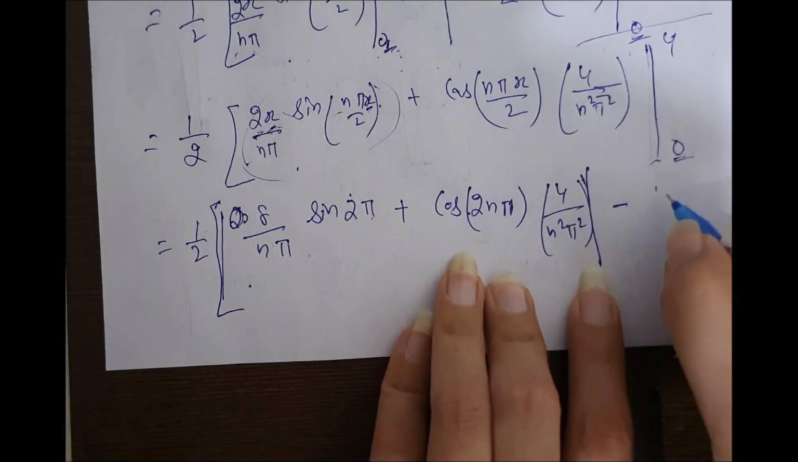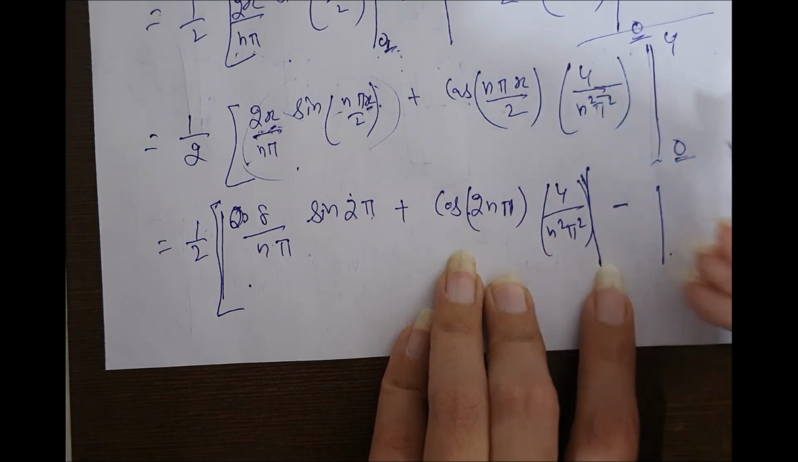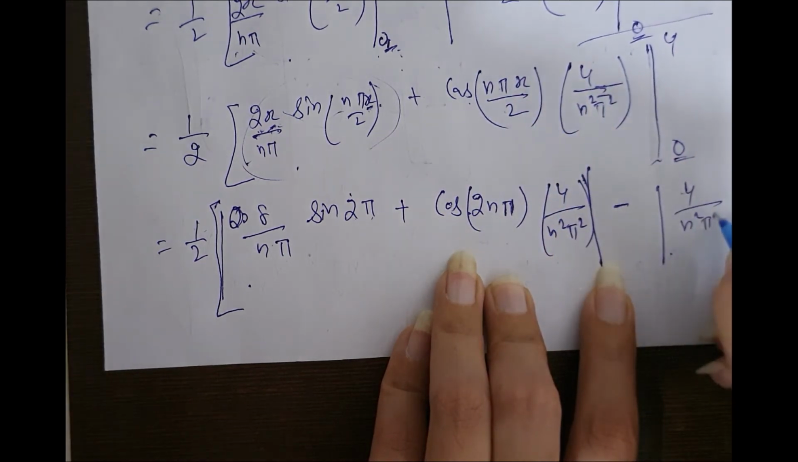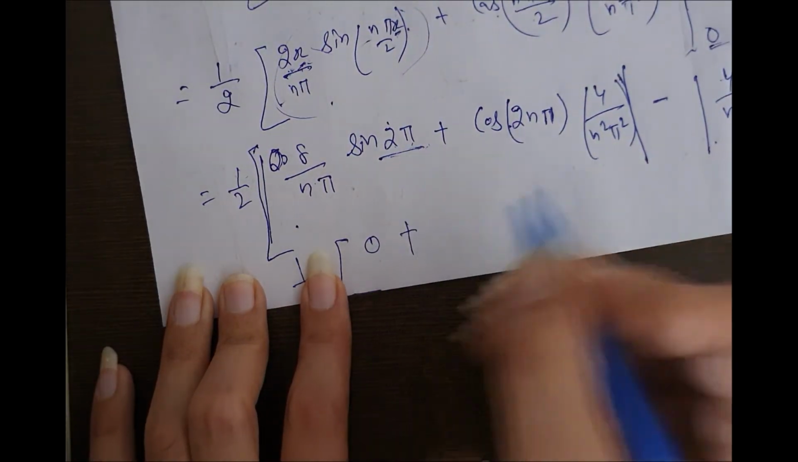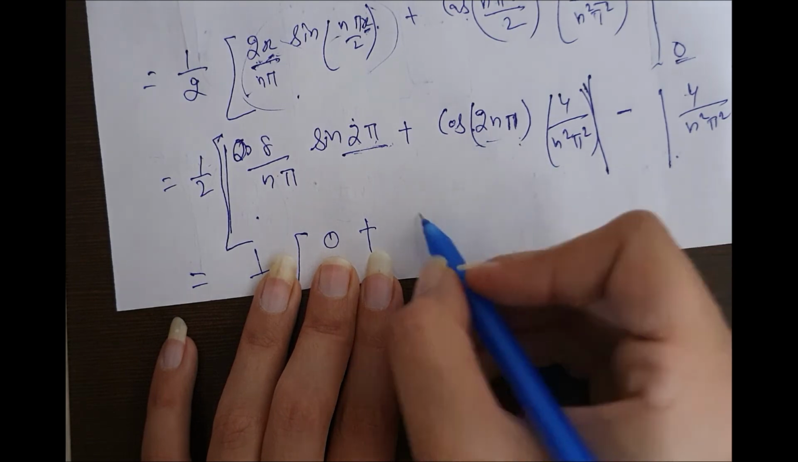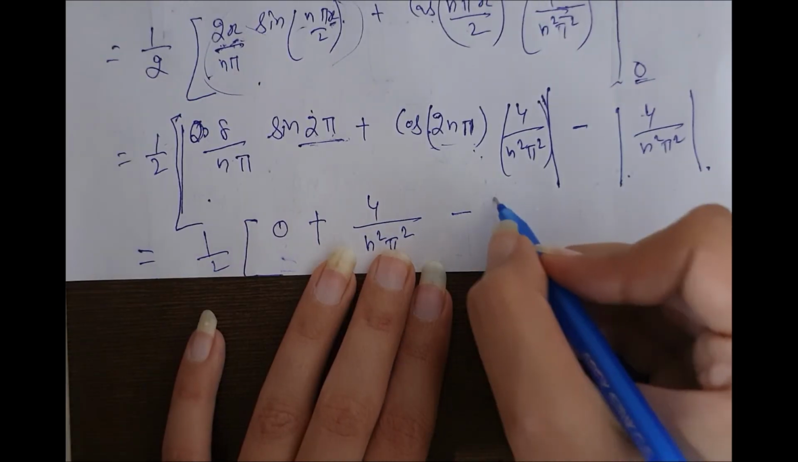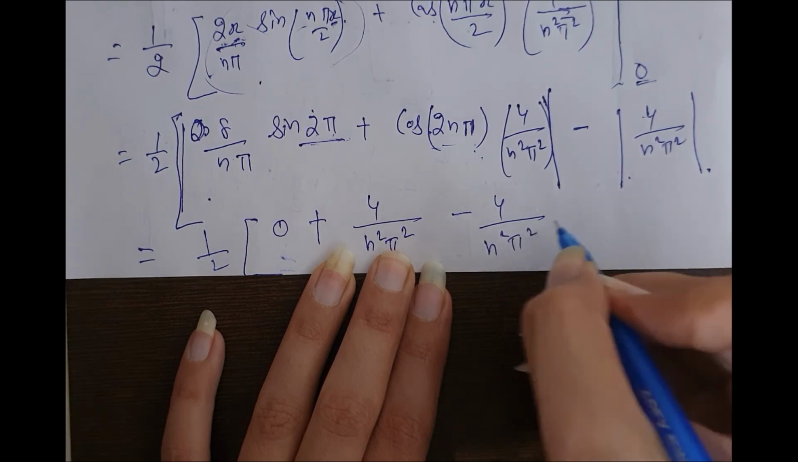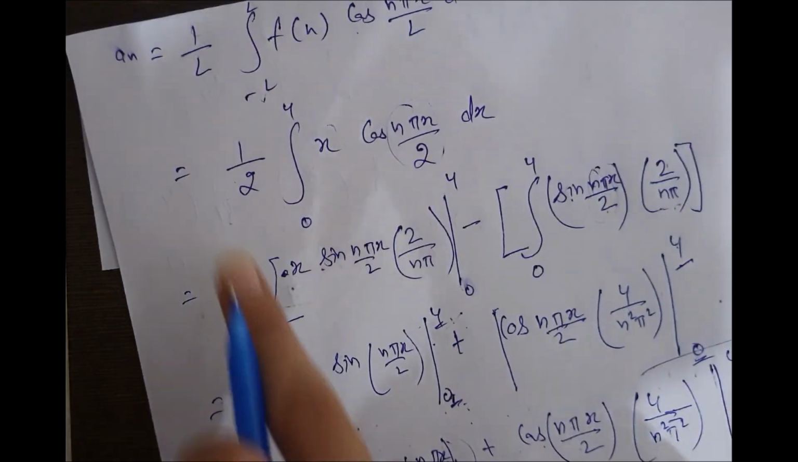If we put 0 here, then cos 0 will be 1. So 1 into 4 upon n square pi square. This will be as it is. Sin 2 pi will be 0. So 0 plus cos 2 pi, this will be 1. So 4 upon n square pi square minus 4 upon n square pi square. So this will be 0. An comes out to be 0.